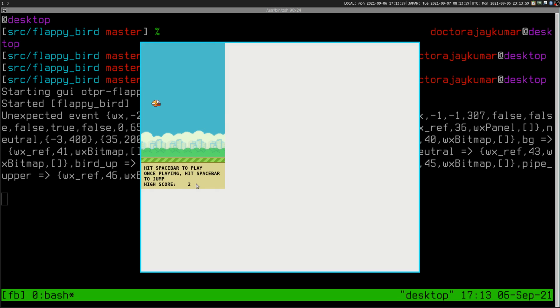It doesn't save your high score to the disk. So it says hit spacebar to play. Once playing, hit spacebar to jump. It's a very, very simple game. But it's a good game to do as a toy project in Erlang, because you kind of see the value. It's slightly non-trivial, and you really see the value of Erlang, the concurrency.